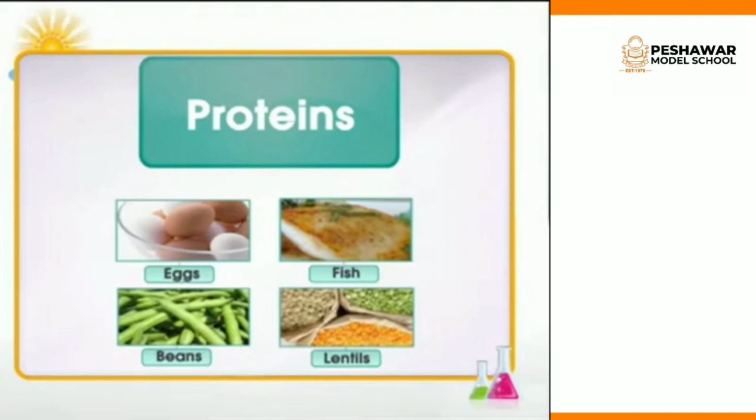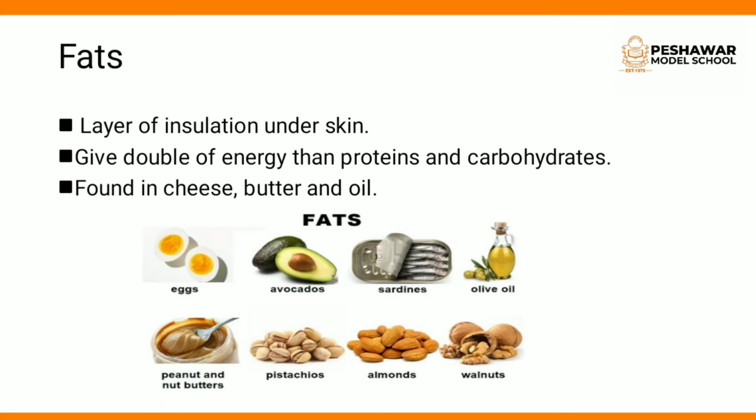So we have studied that proteins are the bodybuilding food and they are part of our every cell. Another function is that they repair the damaged parts of our body. And then we have studied the sources of proteins.